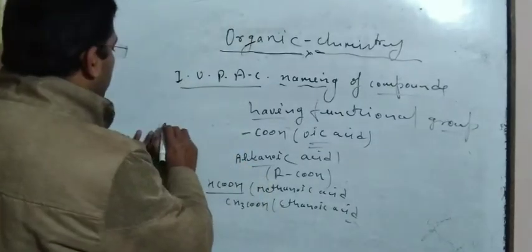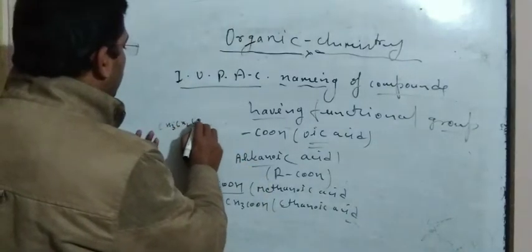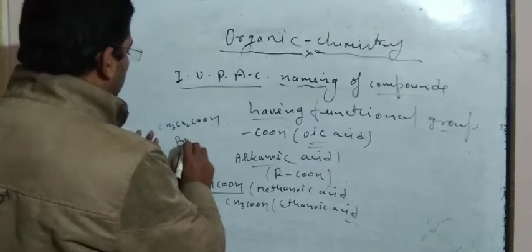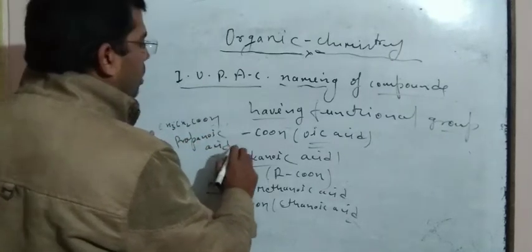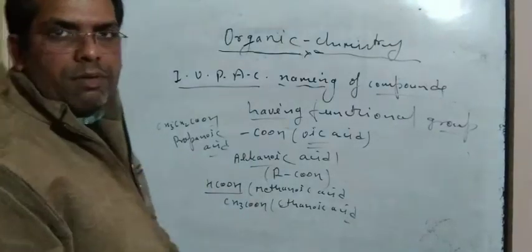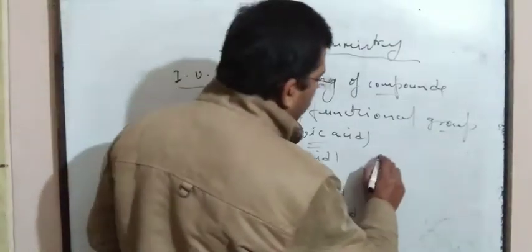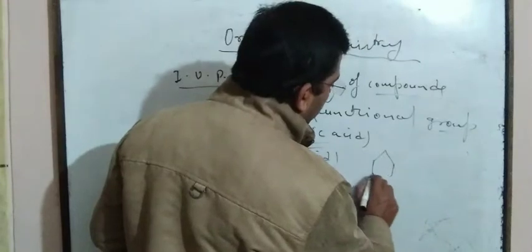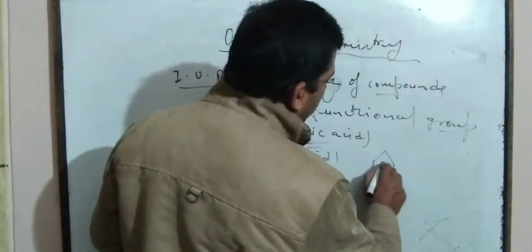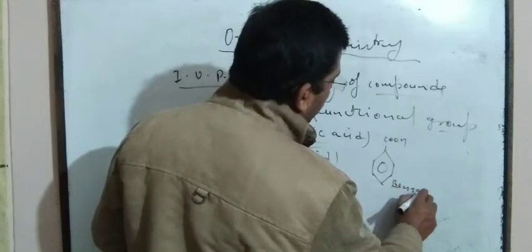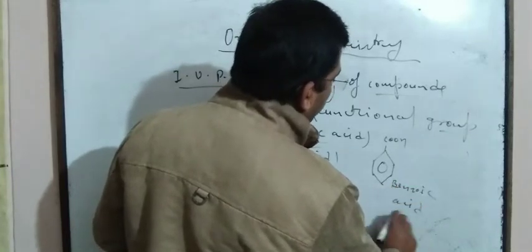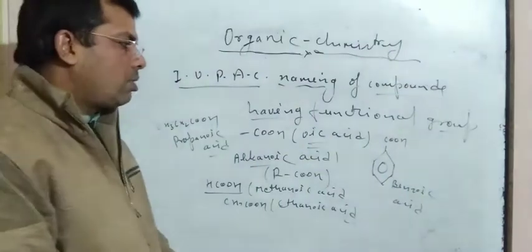And if CH3CH2COOH is taken, it is propanoic acid. And if COOH is connected to a benzene ring, then it is known as benzoic acid. This compound is benzoic acid.